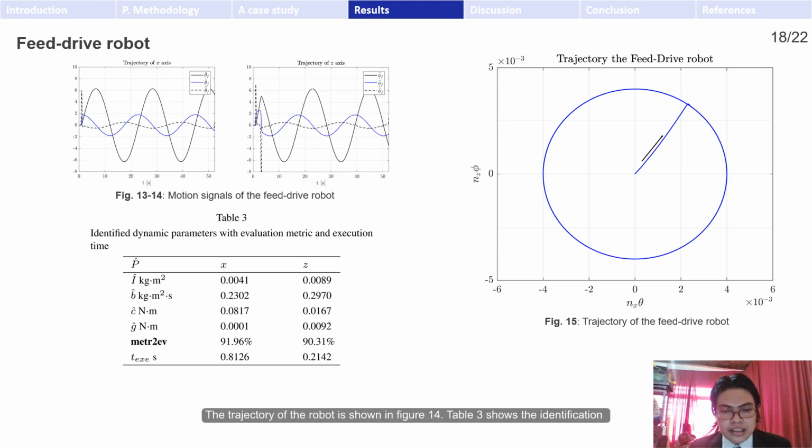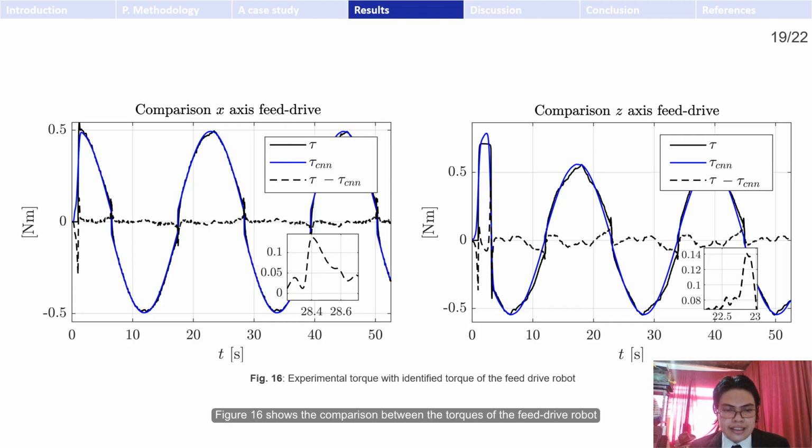The trajectory of the robot is shown in Figure 14. Table 3 shows the identification results of the parameters shown in equation 12 of the fit-right robot with the evaluation metric and the algorithm execution time. For both axes of the robot, the metric is about 90%, and the execution time is less than 1 second. Figure 16 shows the comparison between the torques of the fit-right robot and the torque obtained by the identified parameters.